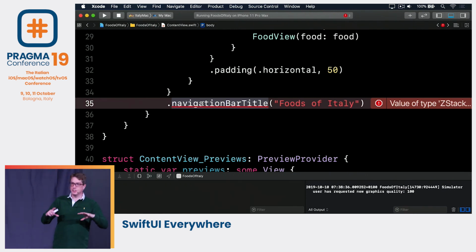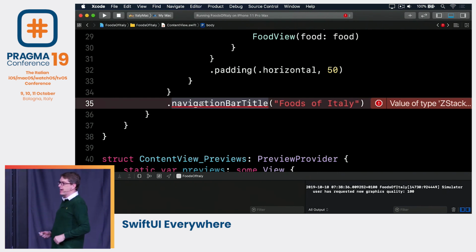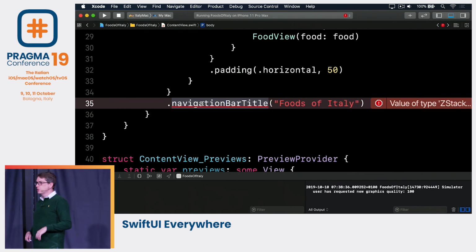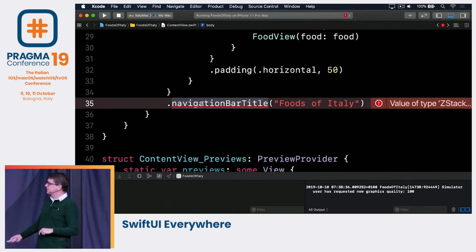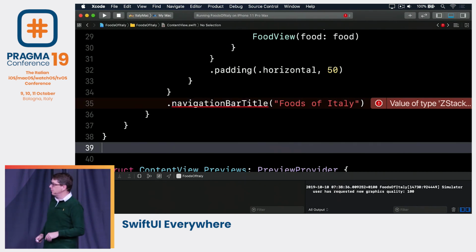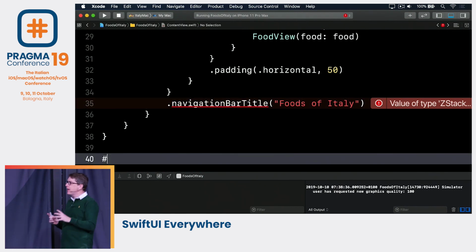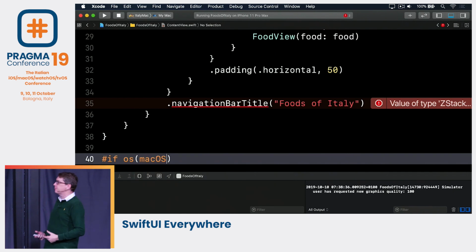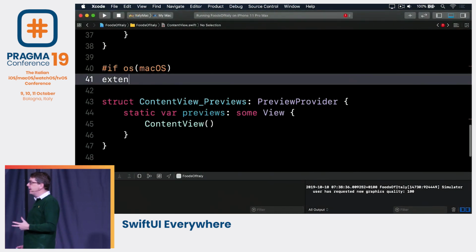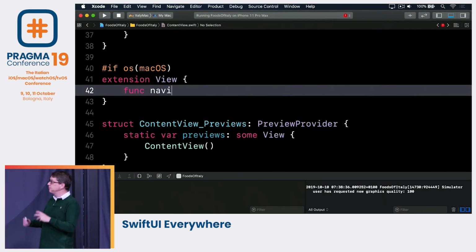Now, I'm trying to share my layouts. I'm trying to not have a custom thing for macOS, a custom thing for iOS. So one thing we can do here, a little tailoring, working around, hacks, is we can go down below our content here and say, if we happen to be compiling for the Mac, then I want to have a custom extension for the View protocol.